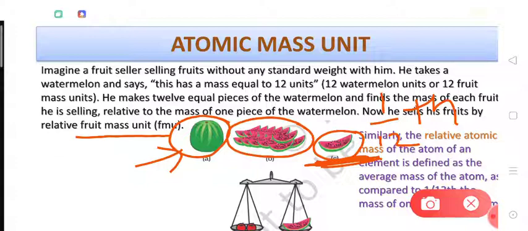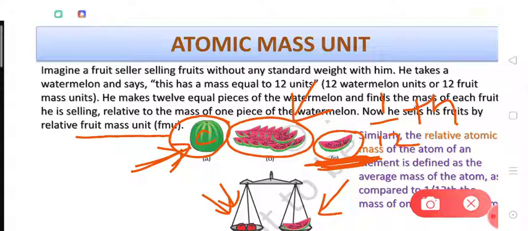So suppose he is selling apples, right? He puts apples on one pan and he puts the fruit mass unit on the other pan. So he will be selling the fruits by using this fruit mass unit. This is what we have done with atomic mass unit. Suppose this is the carbon atom. And if we break the carbon atom into 12 equal pieces, then one piece will have a mass that is 1/12 the mass of one carbon atom.